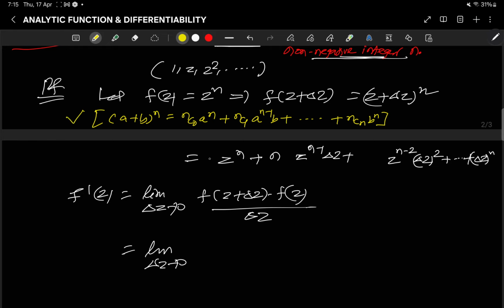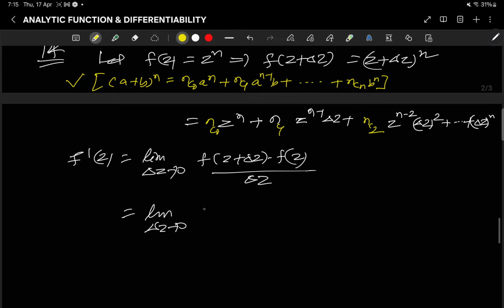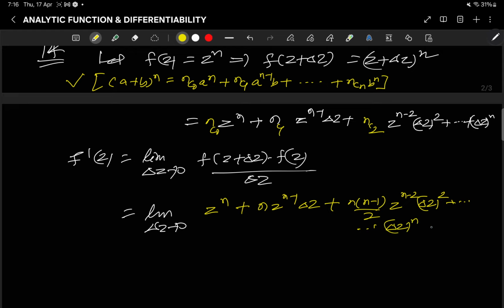This is actually nC0, this is nC1, this is nC2, like that, this is nCn. So this will be z to the power n plus n z to the power n minus 1 del z plus n into n minus 1 by 2 z to the power n minus 2 del z square plus del z to the power n, and minus f(z), which is z to the power n. So z to the power n, z to the power n cancel, divided by del z.